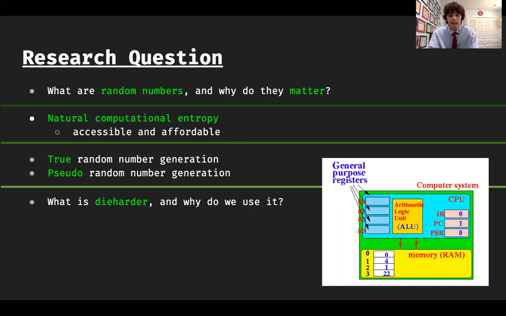What is Dieharder? Dieharder is a suite of statistical tests that verify if numbers are random, or if they're likely to be random.